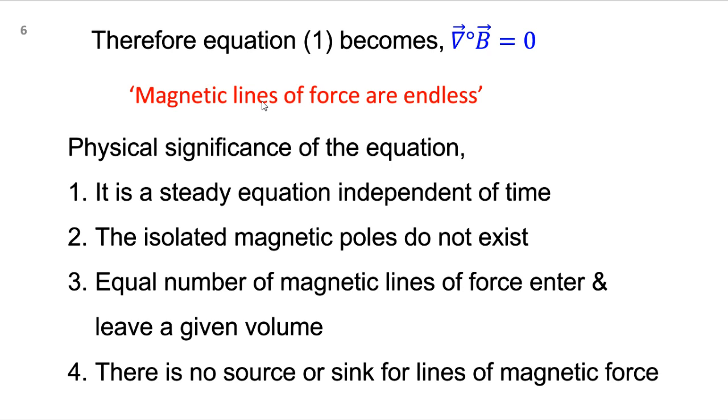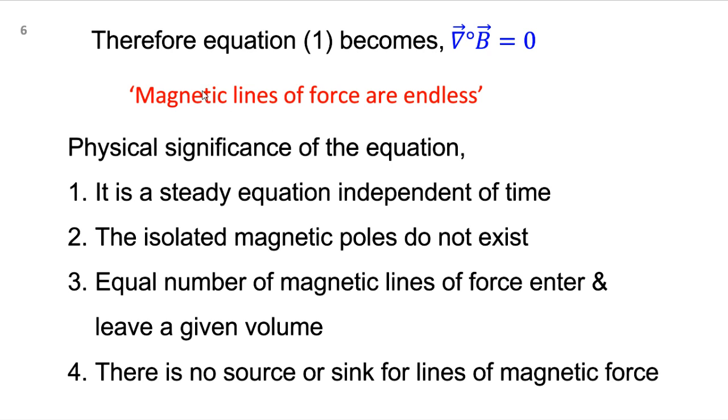However many lines of force enter, the same amount is going to leave, or the flux of magnetic lines of force entering should be equal to the flux of the magnetic lines of force leaving. That means however many people are entering the room, the same number of people are leaving the room. That indicates inside the room the number of people is going to be constant. So that's the idea.